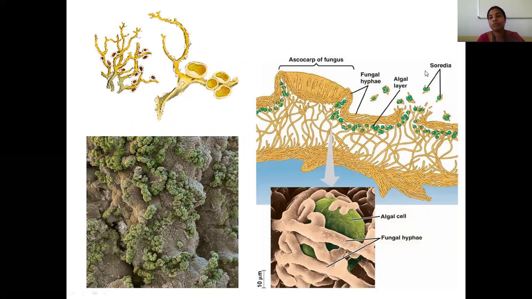The second one is by the formation of soredia. Soredia is nothing but an algal cell being entrapped by some fungal hyphae. It produces a spore-like structure. We call it soredia. This is how it looks. The green portion is the photobiont; the packing of algal cells along with the fungal hyphae produces a spore-like structure. The soredia are disseminated by air. Wherever it falls on a suitable substratum, it produces a new lichen thallus. This is the second kind of vegetative mode of reproduction, by soredia.